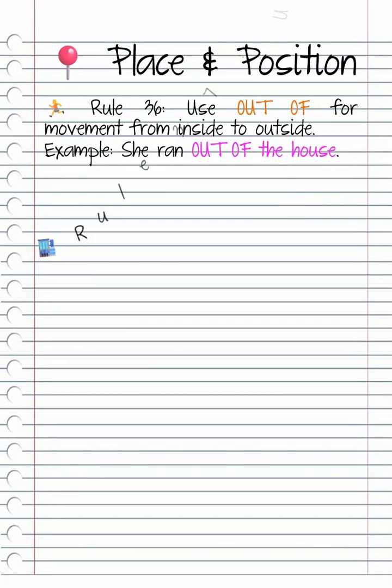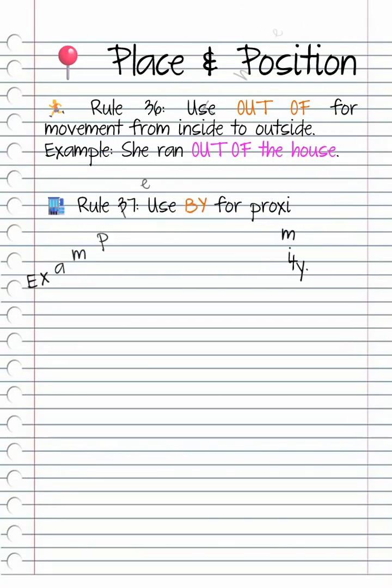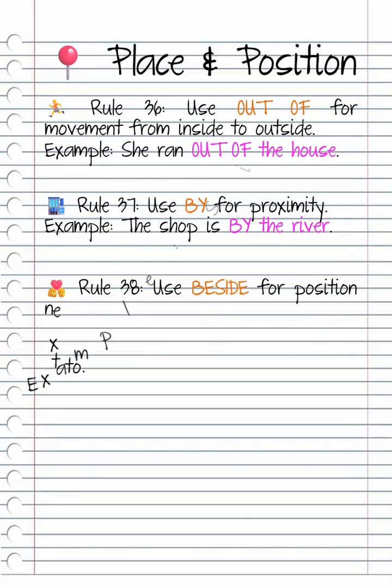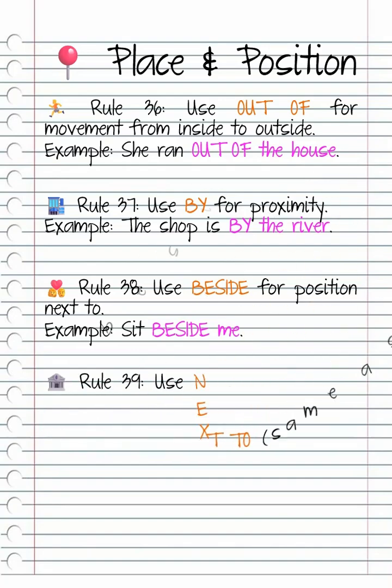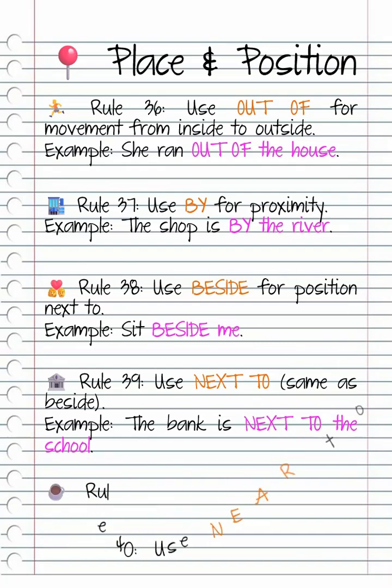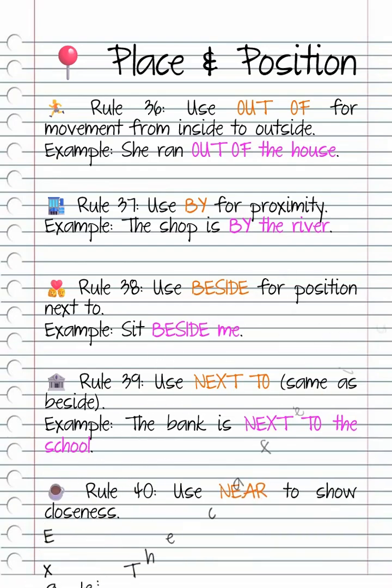Rule 37. Use by for proximity. Example, the shop is by the river. Rule 38. Use beside for position next to. Example, sit beside me. Rule 39. Use next to, same as beside. Example, the bank is next to the school. Rule 40. Use near to show closeness. Example, the cafe is near the station.